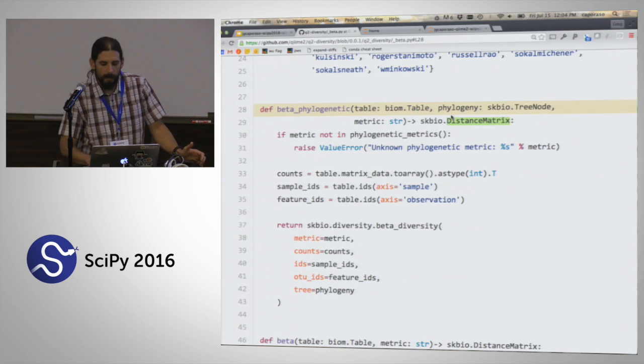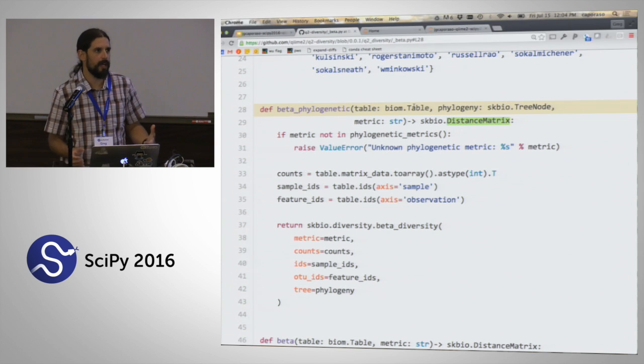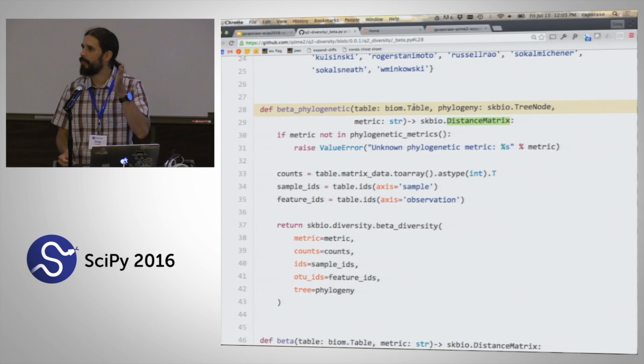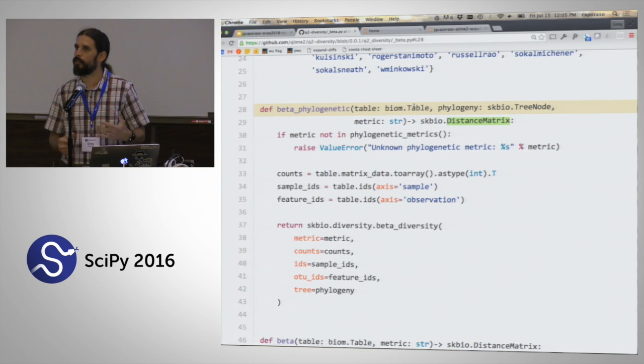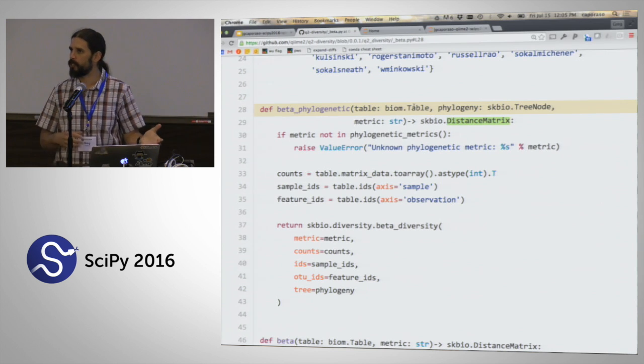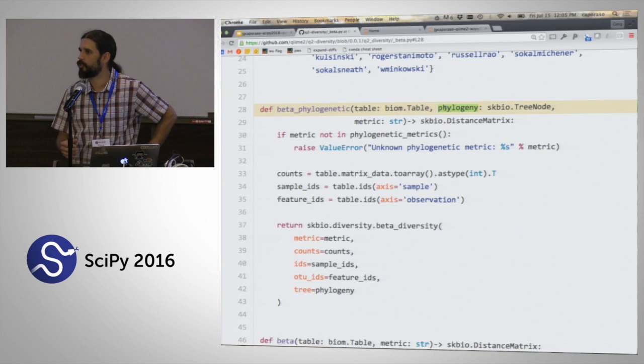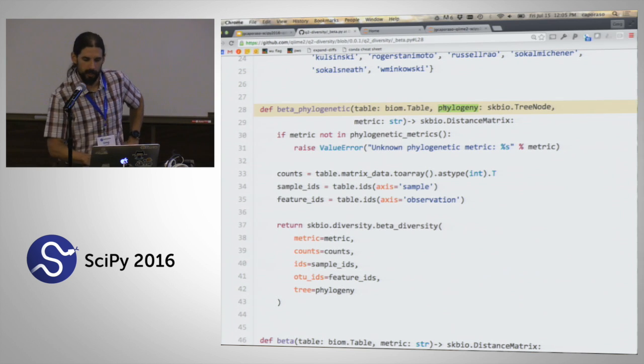And this table, we call these feature tables. This is a table of samples, so microbiome samples on one axis, and then on the other axis would be, for example, bacterial species. That would tell you which bacterial species are present in which one of your samples. And that phylogeny is going to represent the evolutionary relationships between those biological species.